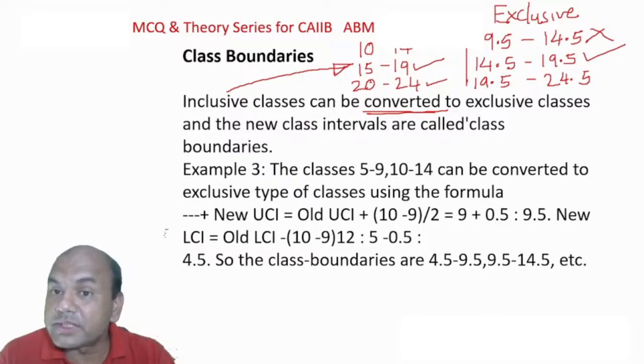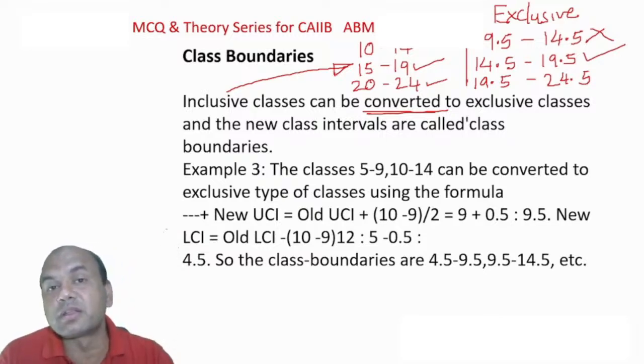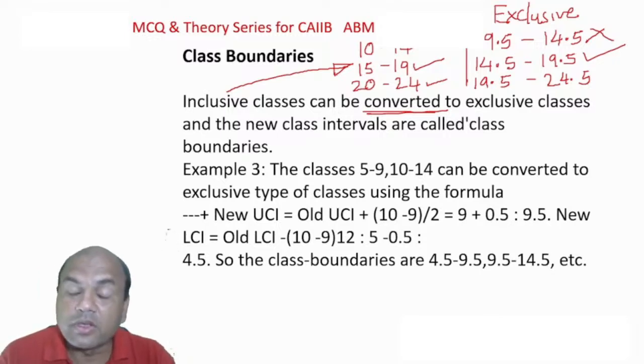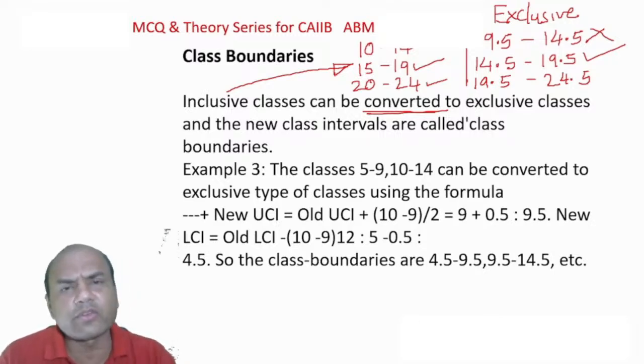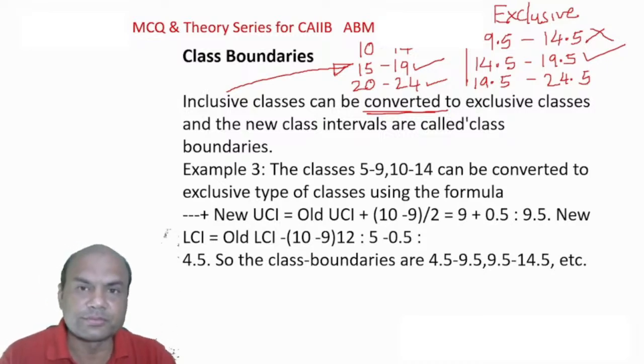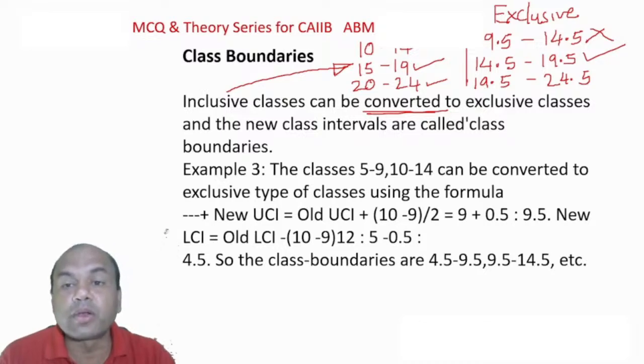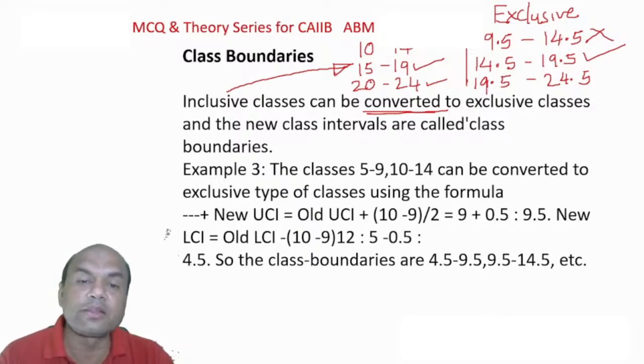So exclusive doesn't mean both the boundaries are excluded. It can be either one boundary or both the boundaries, the upper boundary or the lower boundary. Anything is called exclusive. Generally in your CAIIB, we follow that any number on the boundary will always be included in the next class. Means 14.5, I'll be including it over here. 19.5, I'll be including it over here. So that is the meaning of exclusive and inclusive.